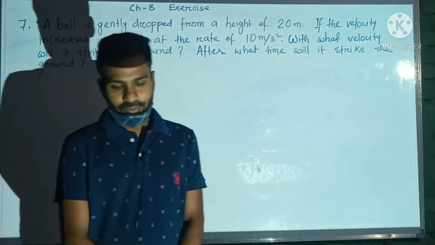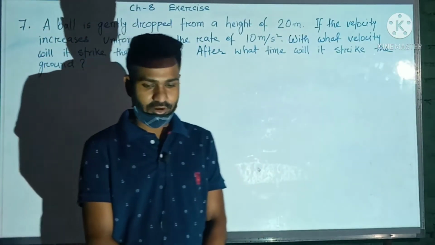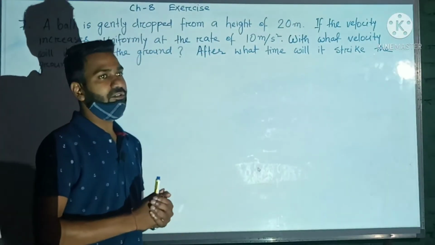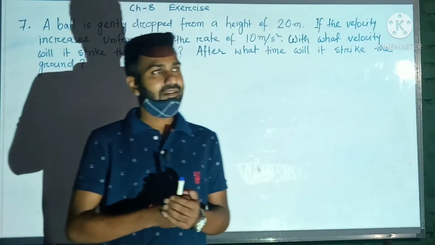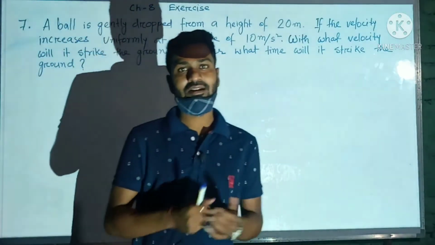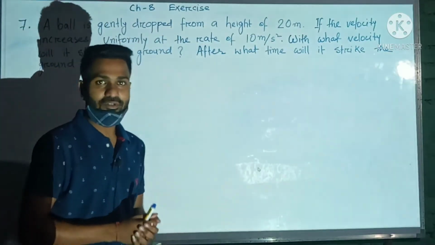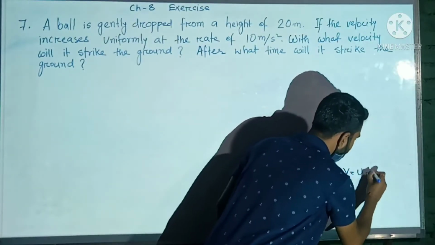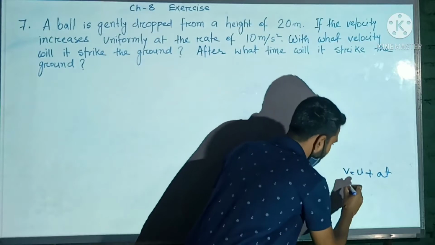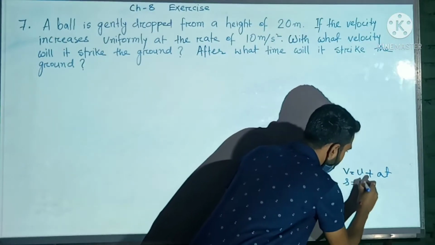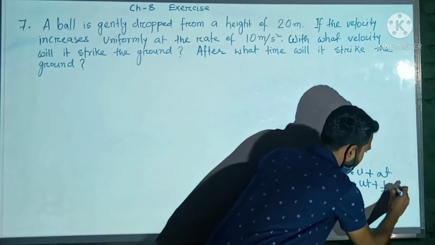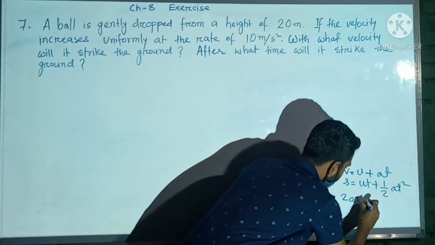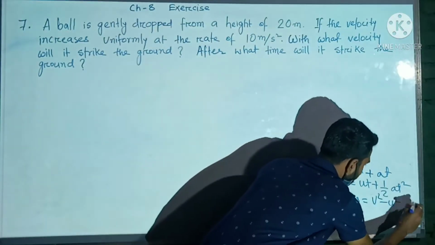Today in our class we will solve a question from our exercise of chapter 8, that is motion. This question is related to equation of motion. We have derived 3 equations of motion in our classroom classes. Those 3 equations of motion are, the first one was v equals u plus at, the second was s equals ut plus half at square, and the third was 2as equals v square minus u square.